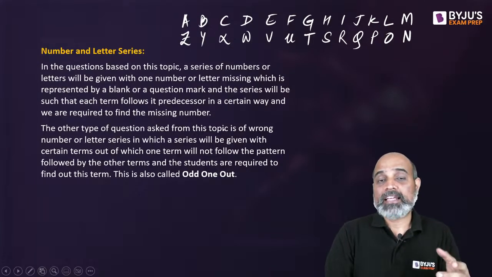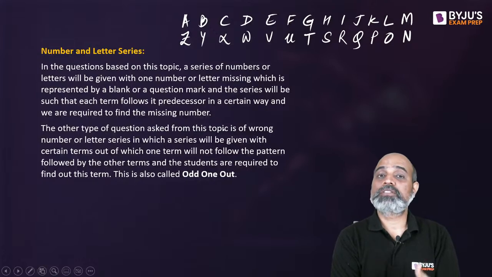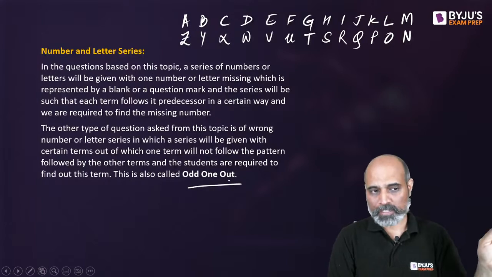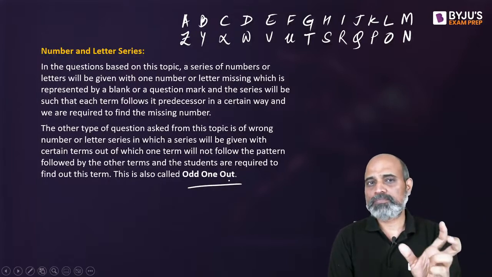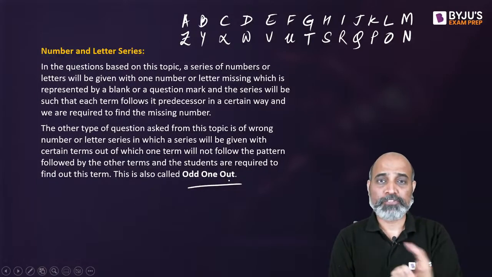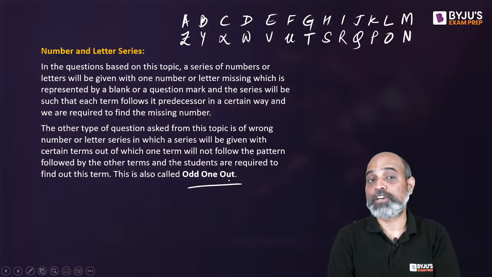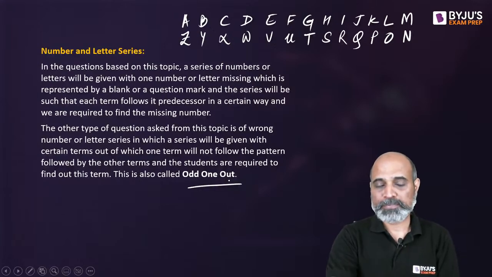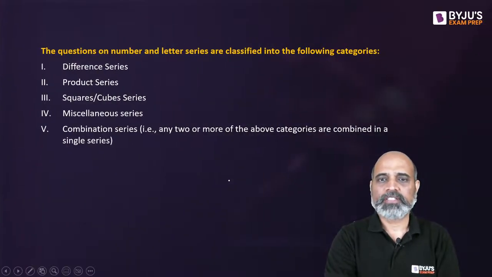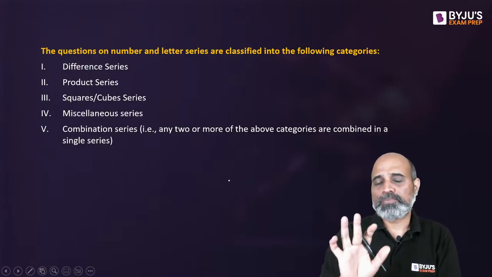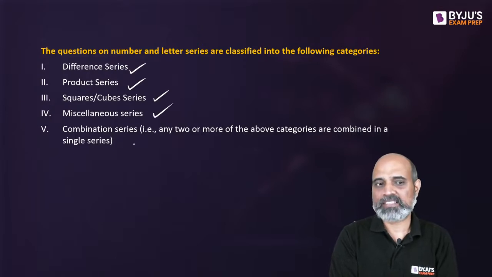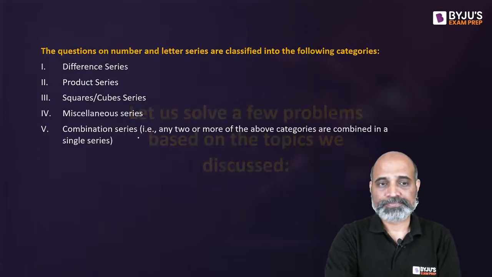In the sequences of numbers and or letter series, sometimes you also get questions based on odd one out. Among the series, there will be a particular string or number that is different from the rest, and you need to find out which one is the different one. Now, having known these two topic types, let's start solving questions. When it comes to number and letter series, you get different series, product, squares and cubes, miscellaneous, and a combination series. We will look into all of these types very soon.